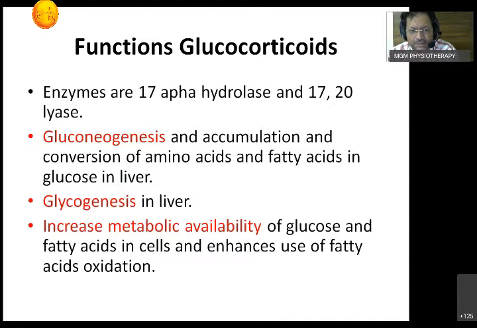That's why a person who is in stress for a long time, or is taking steroids, like anabolic steroids, over a long time has a lot of free radicals in their cells, leading to various diseases. So that is what we have to understand. On one side it increases glucose and fatty acid levels, but for a short time this is good for the fight or flight mechanism. If it is for a longer time, it is always detrimental. In clinical practice, we have to always keep this in mind. So these are a few functions of the glucocorticoids. We are going to go further.